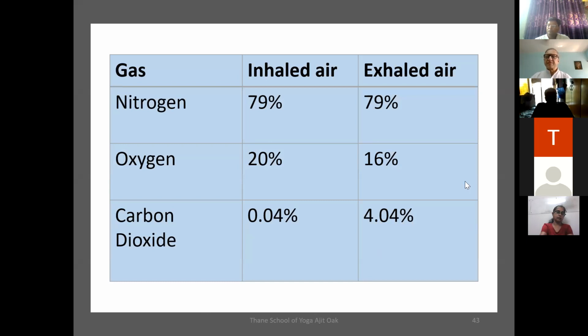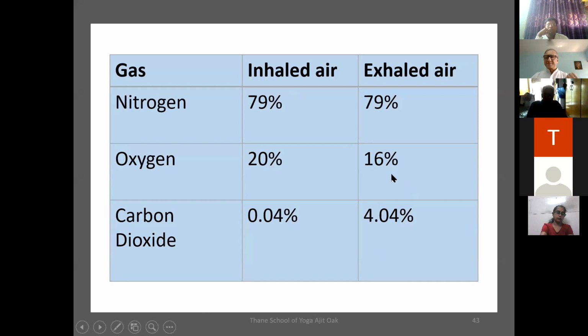And these are the figures. The nitrogen in the inhaled and exhaled air is the same. Oxygen is 20% in inhaled air and 16% in exhaled air. So the difference is only 4%. The exhaled air also contains a lot of oxygen, but the body doesn't require so much oxygen.